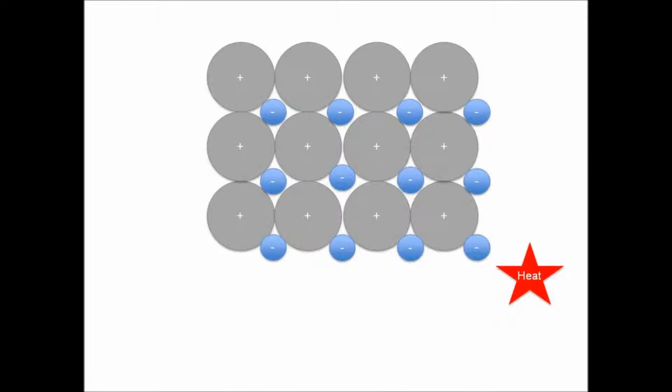Metals are good conductors of heat. Heat energy is picked up by the electrons as additional kinetic energy. The energy is then transferred throughout the rest of the metal by the moving electrons.